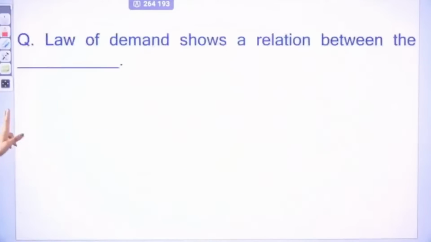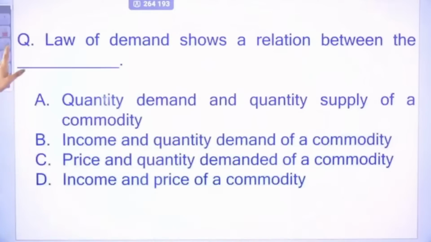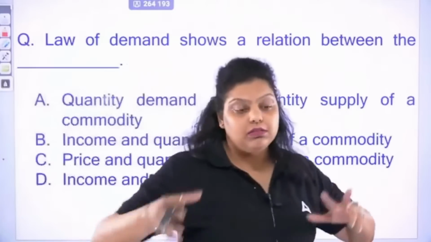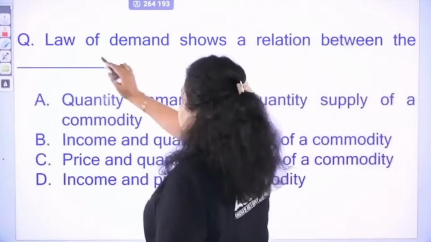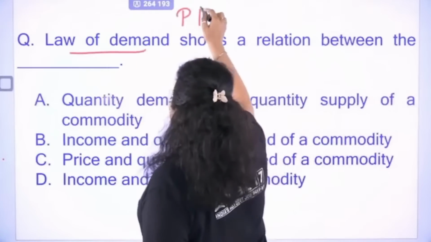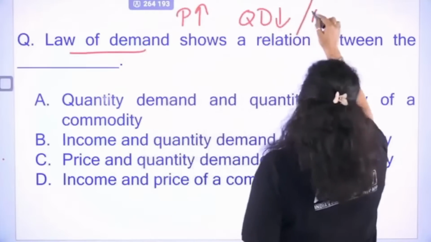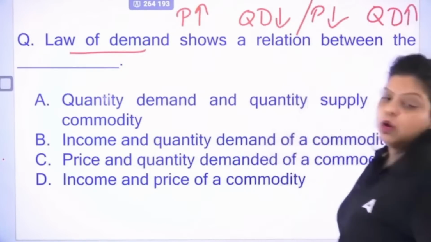Okay. Next, law of demand shows the relationship between the dash. So law of demand has provided a certain relation that defines on the basis of the prices what will be changed. So according to law of demand, whenever the price is increasing, the quantity demanded will decrease. Or whenever prices are decreasing, the quantity demanded will increase. This is what the law of demand says.